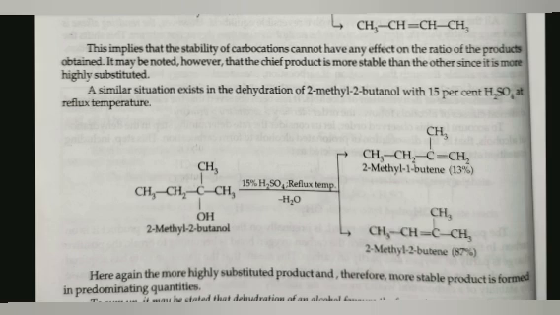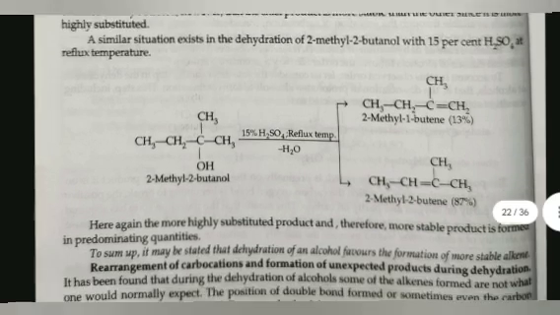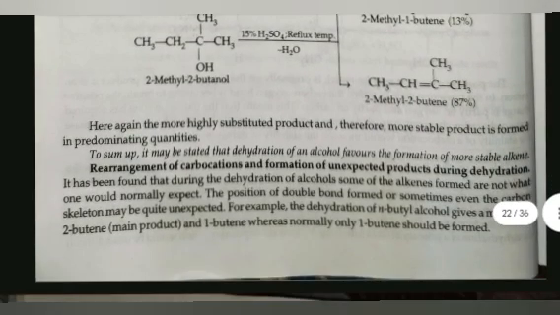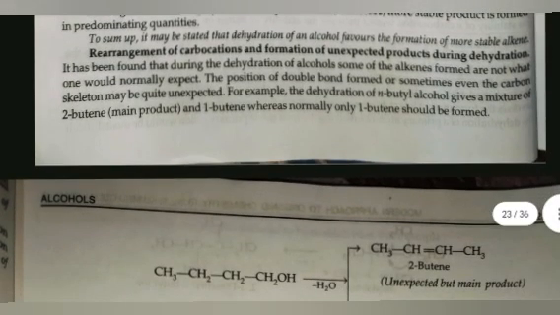A similar situation exists in the dehydration of 2-methyl 2-butanol with 15% H2SO4 at reflux temperature. Here again, the more highly substituted and therefore more stable product is formed in predominating quantities. To sum up, it may be stated that dehydration of alcohol favors the formation of the more stable alkene. Rearrangement of carbocation and formation of unexpected product during dehydration.